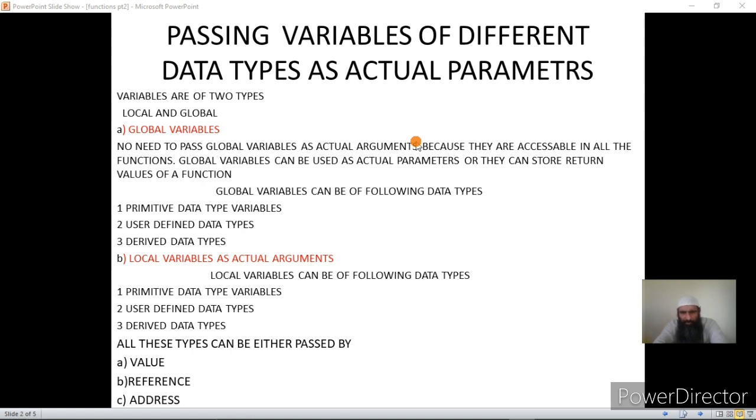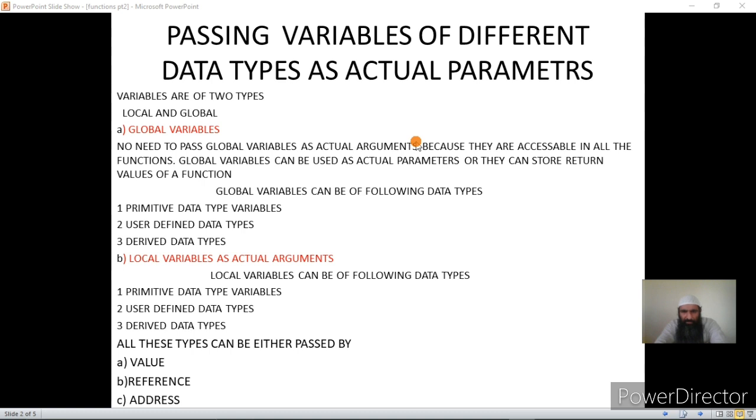So global variables can be of the following data types. Global variables can be of primitive data types. That is, we can have global variables which are of type character, int, float and double, since character, int, float and double are called primitive data types or fundamental data types or compiler defined data types or primary data types. Now we have another type of data types that are available in C and C++. In C we have only structures, but in C++ we have data types such as classes and structures. These are called user defined data types.